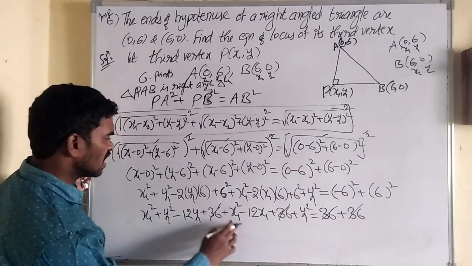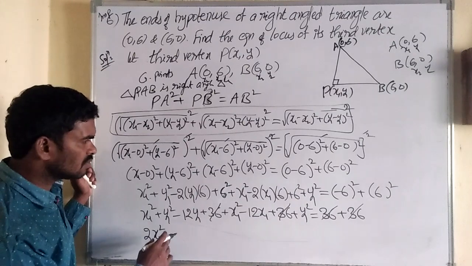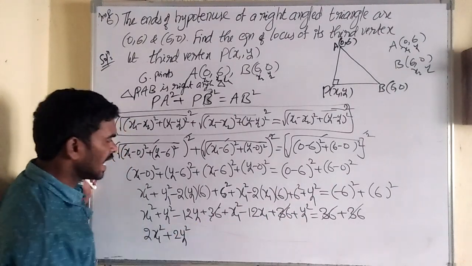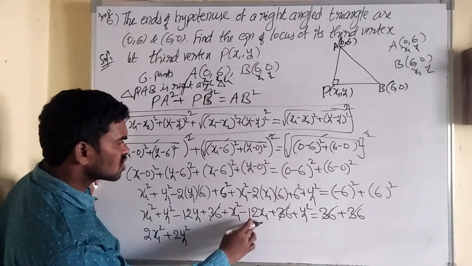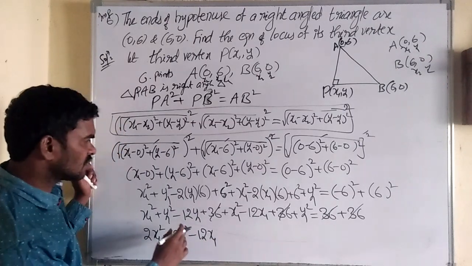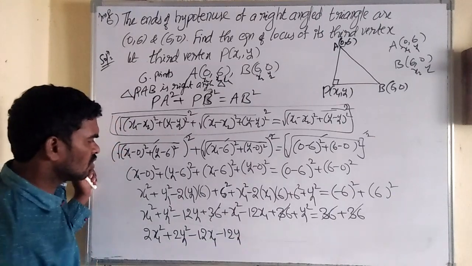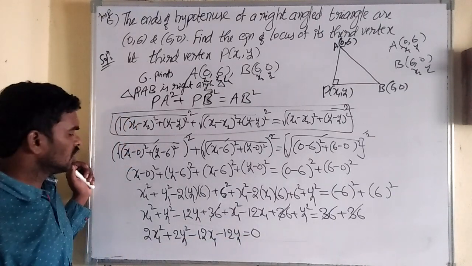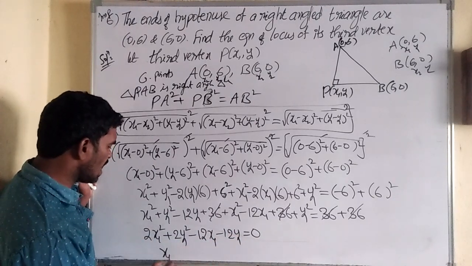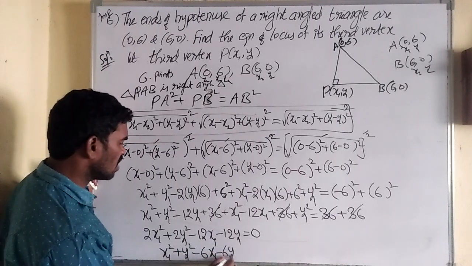What are the remaining? Here 1 x1 square, here 1 x1 square. Total we have 2 x1 square terms. Next y1 terms: here 1, here 1, so total we also have 2 y1 square terms. Next x1 terms: here minus 12 x1. And y1 terms: here minus 12 y1. Is there any other term? No, nothing, completely complete, equal to 0. So which is common in all terms? 2 is common. Take out 2 common, then x1 square plus y1 square minus 6x1 minus 6y1 equals 0.